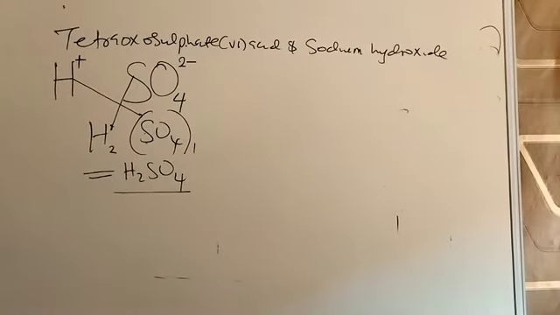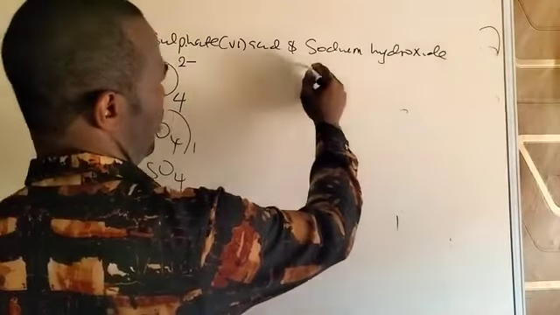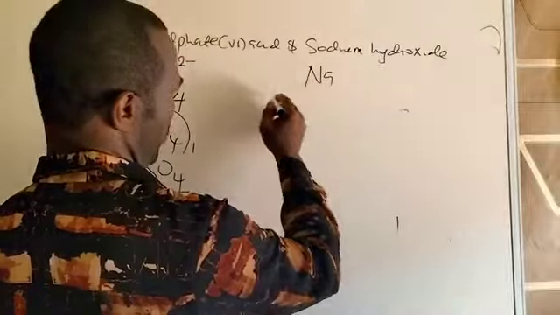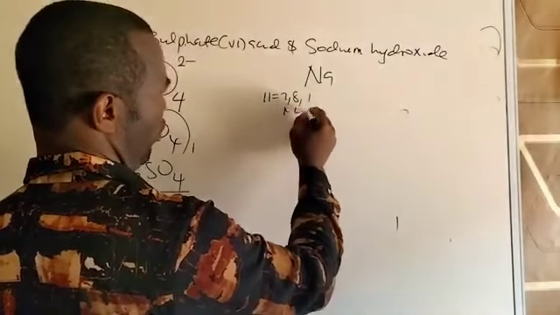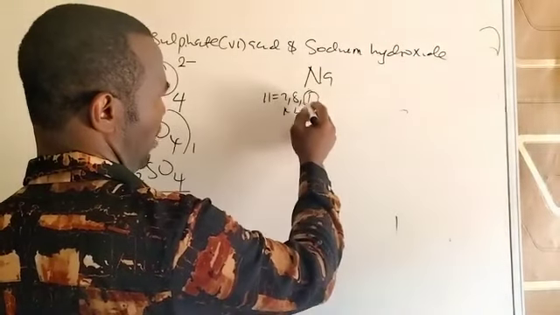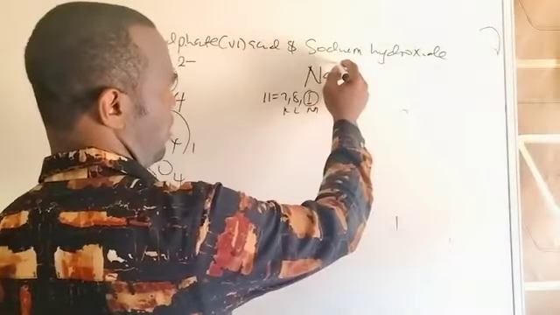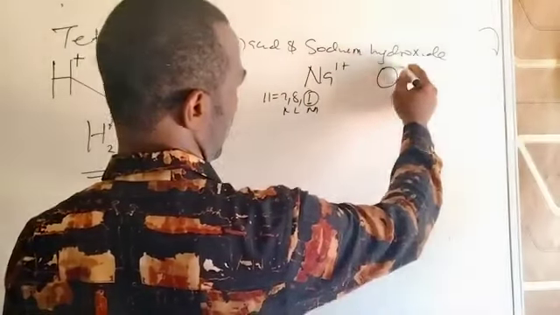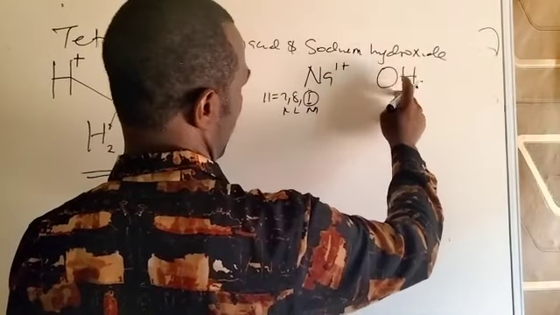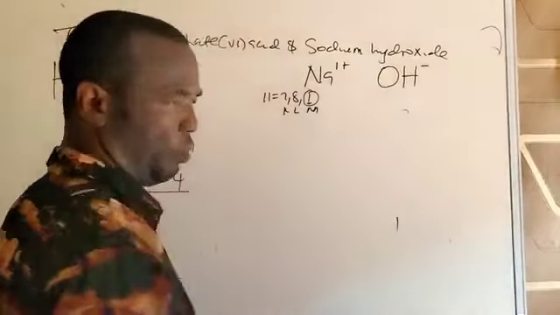Then sodium hydroxide has Na, sodium. The atomic number of sodium is 11, 2 8 1. Being a metal, having not more than 3 in the outer shell, the valence of the metal is what you see in the outer shell, the same one you're seeing there. Hydroxide, the radical, OH. The valence of the radical hydroxide is 1, or minus 1.